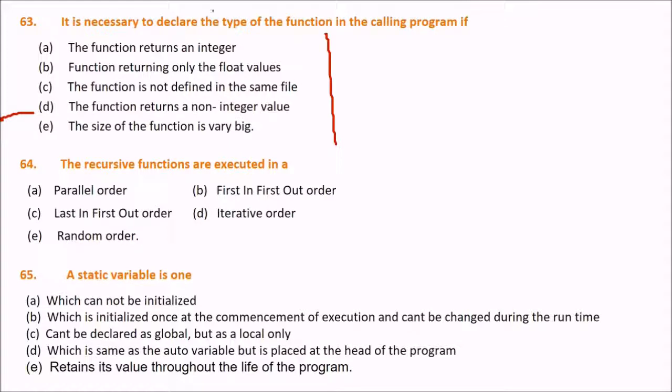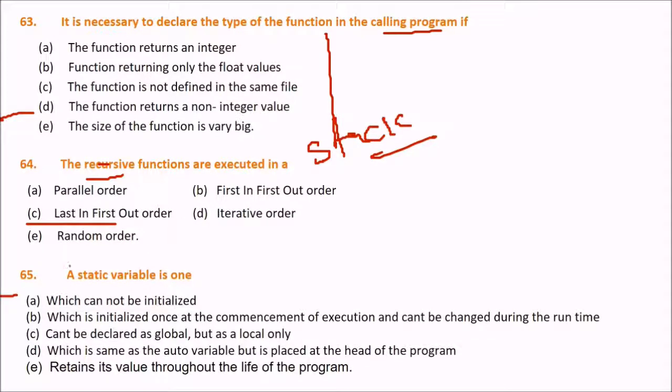When the function returns a non-integer value, it becomes necessary to declare the type of the function in the calling program. 64. Next is: the recursive functions are executed in a... In recursion, the data structure we always use is the stack. So what does a stack follow? For that you have to give the answer. The answer is LIFO, last in first out. Because each function call and entry is created in a stack frame known as the active record instance, and these are executed in a LIFO manner.